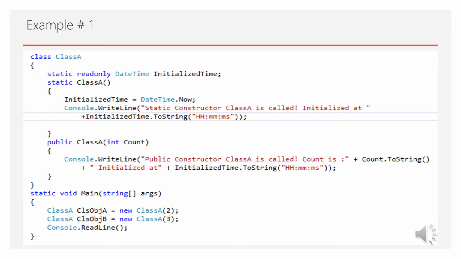Once it is initialized, we are writing it to the console, and we have a public constructor which expects one integer parameter, that is count, and we are going to print that in the console. So using the static constructor, what will happen? See, in the main we are creating two objects of the same class, object A and object B, and Console.ReadLine to retain the screen. Let's see.